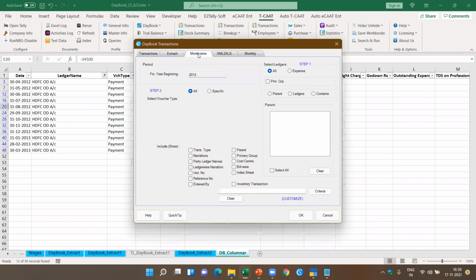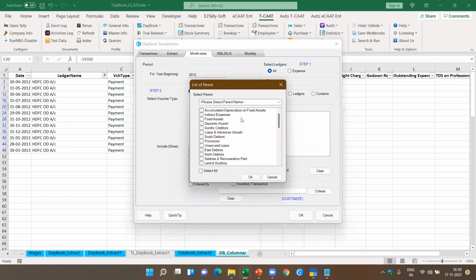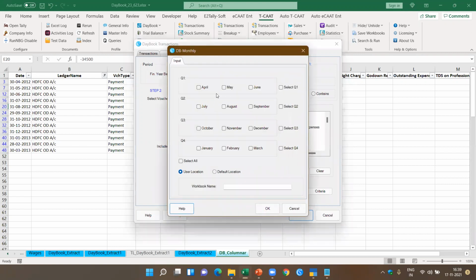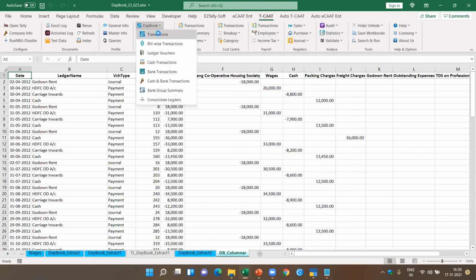Now let's come to month-wise. In the case of month-wise, you can extract the transactions month-wise. Let's say I select parent, and let's say I select the indirect expenses. I'm just going to show you how this works. Now I select all the ledgers and I say okay. Now this will give me an option to select for each of the months of the quarters, and then I'll be able to extract all the expenses month-wise for each of these expenses. I can also do it for all the ledgers. Now let's come back to daybook transactions.